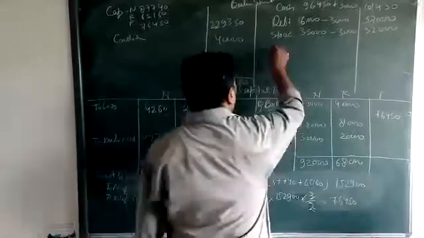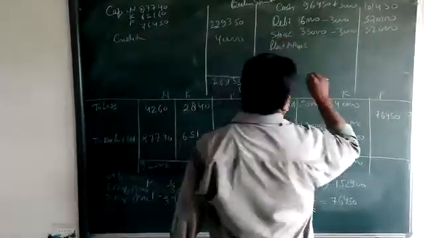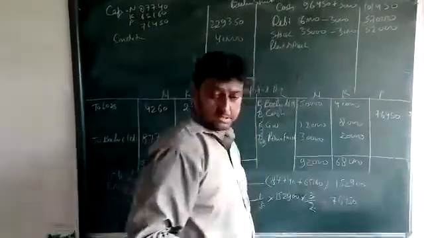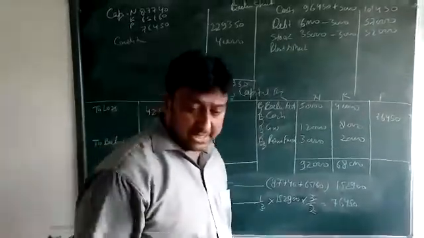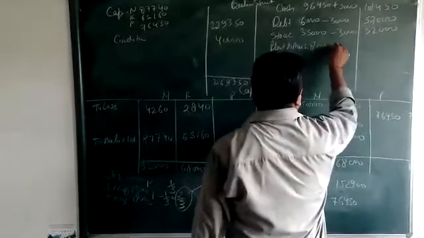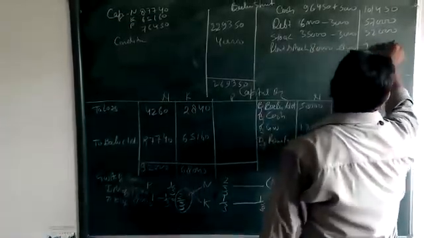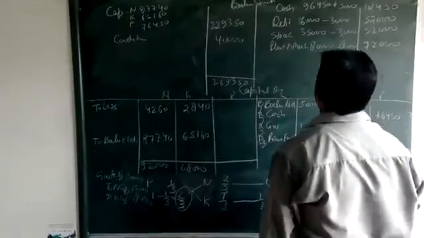Next, plant and machinery, amount 80,000. 80,000 less, anything there for plant and machinery? 8,000, so 72,000. Depreciation here. Depreciate, 72,000. Okay.